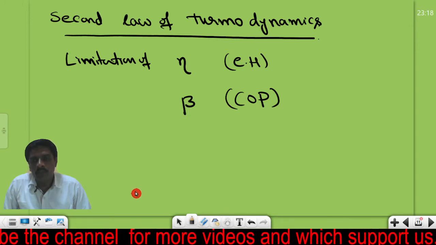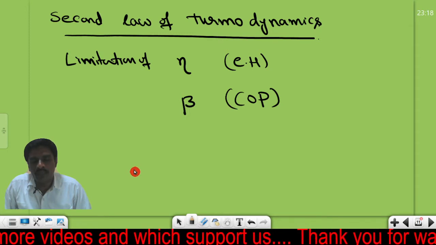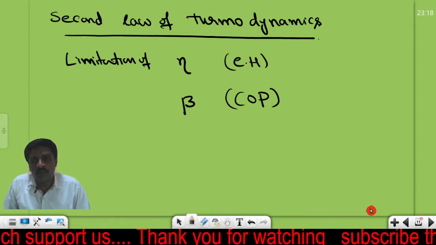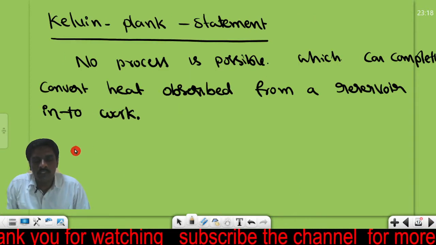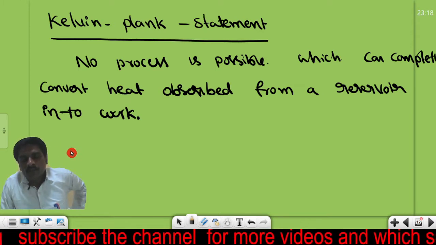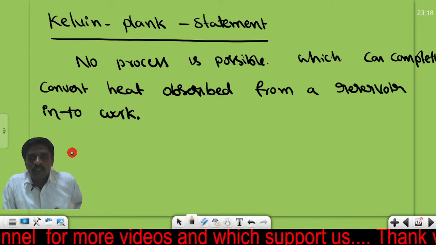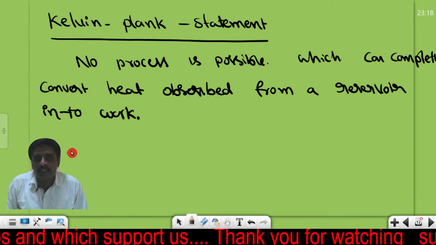Now let me go to the definitions. These are only statements, there is no mathematical explanation about this. Now let me go to the formula we are having. There are two statements. One is regarding neta, that is nothing but the efficiency of the heat engine. Another one is beta, that is the coefficient of performance of the refrigerator.